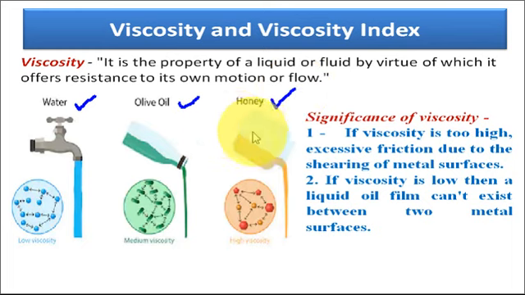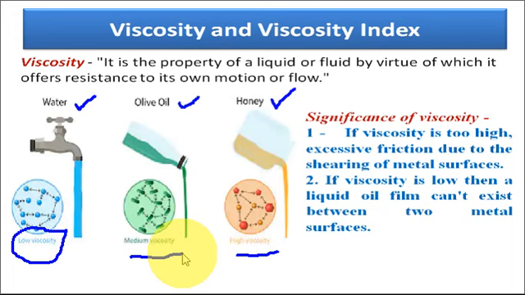The maximum viscosity among these three is the honey, the minimum is the water, while the olive oil has medium viscosity. So mainly we relate the property of viscosity with flow. Basically viscosity is the property which restricts its own motion.